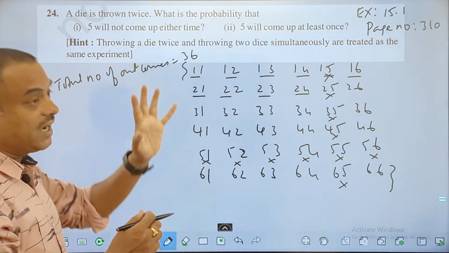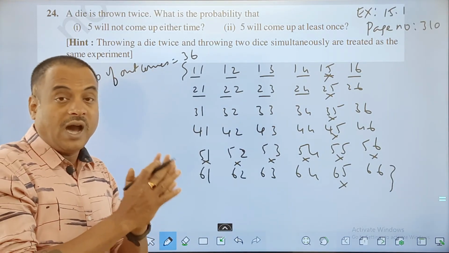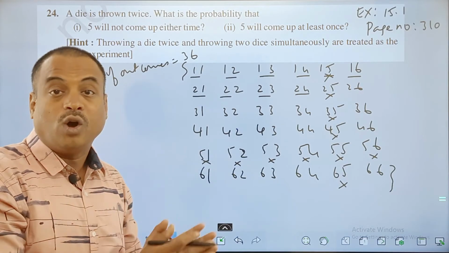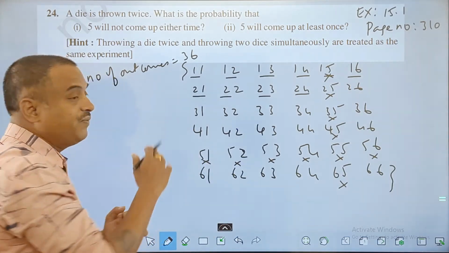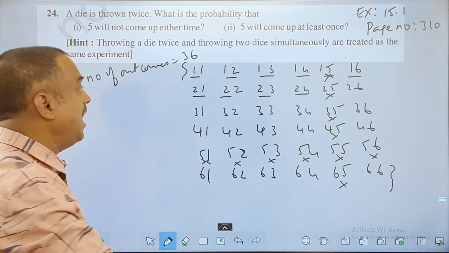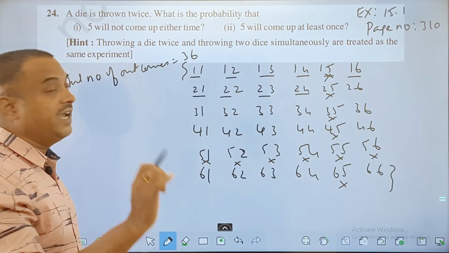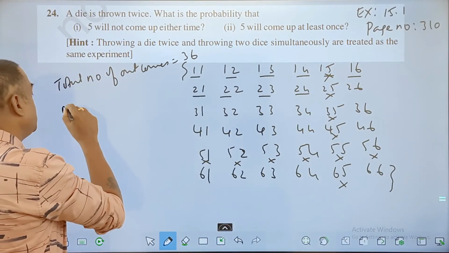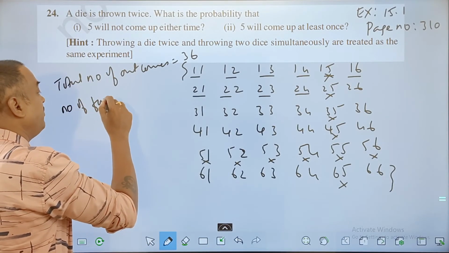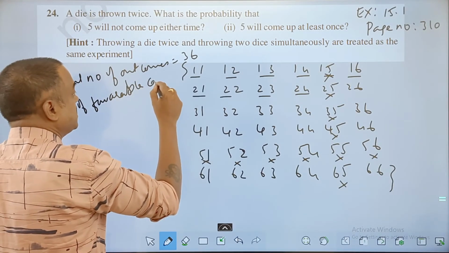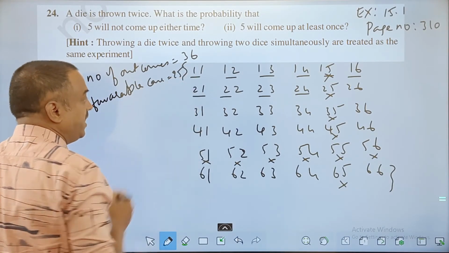So 11 of them are cases where 5 comes, and in the rest of the cases the 5 will not come. So out of 36, if I remove those 11 cases where 5 appears, then I will be left with the cases where the 5 will not appear either of the times. So the number of favorable cases here will be equal to 25.